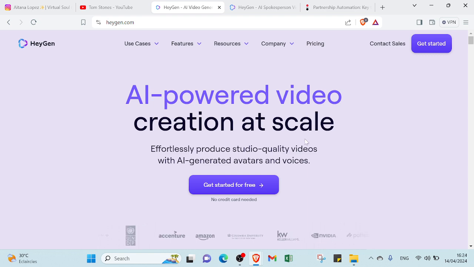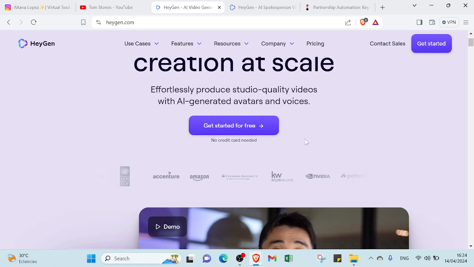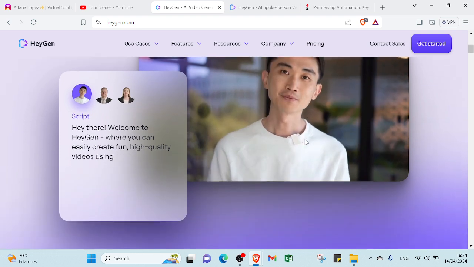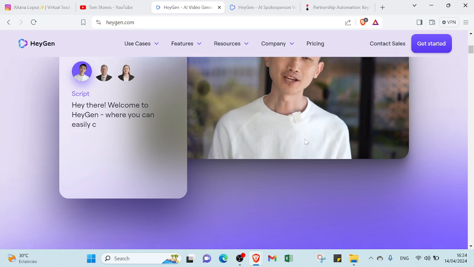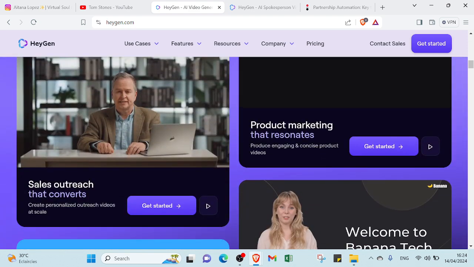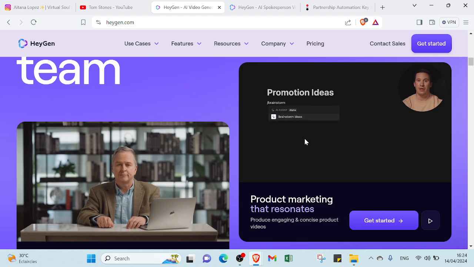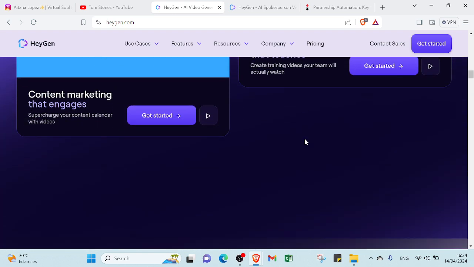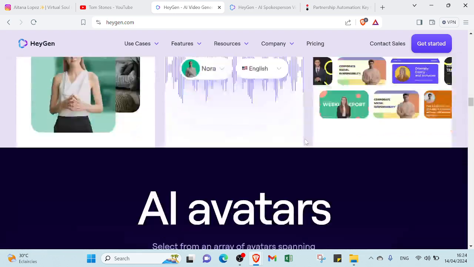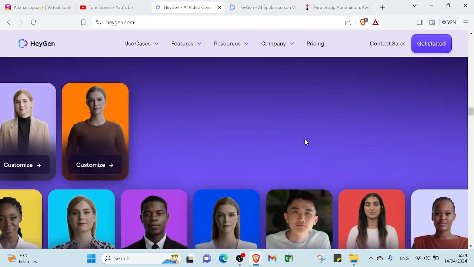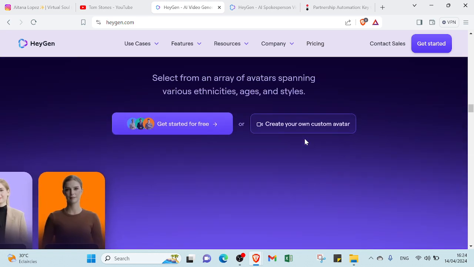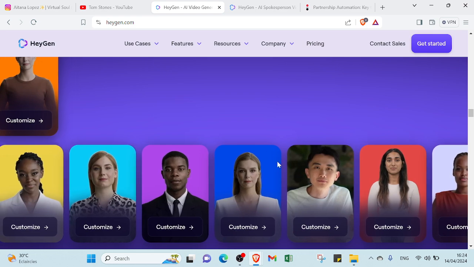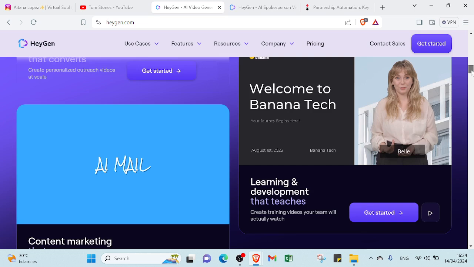So you can find here a lot of things that can help you understand the website and how it works. You can find an AI character explaining a specific topic. Here it is introducing the website, and if we scroll down more, you'll find various AI sales outreach, product marketing, and also learning and development content marketing. So we find various AI characters explaining a specific topic, and you can choose the AI character to explain your topic.